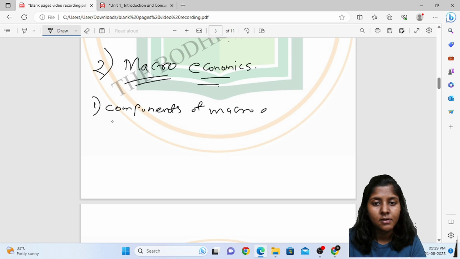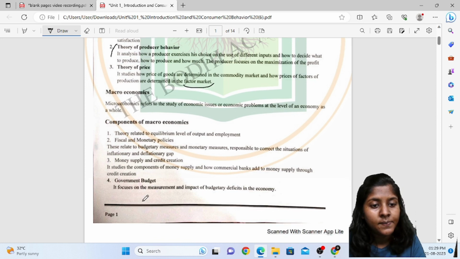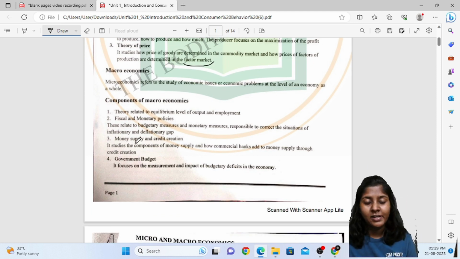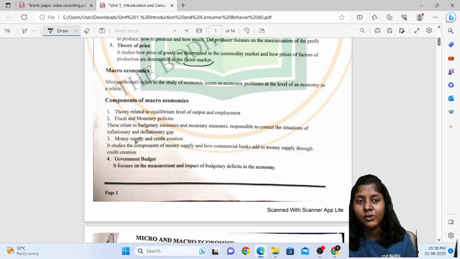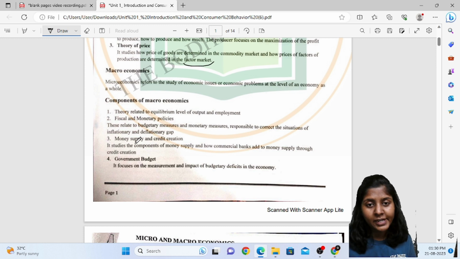Since it studies economic issues as a whole, macroeconomics studies the unemployment rate, GDP, inflation rates, etc.